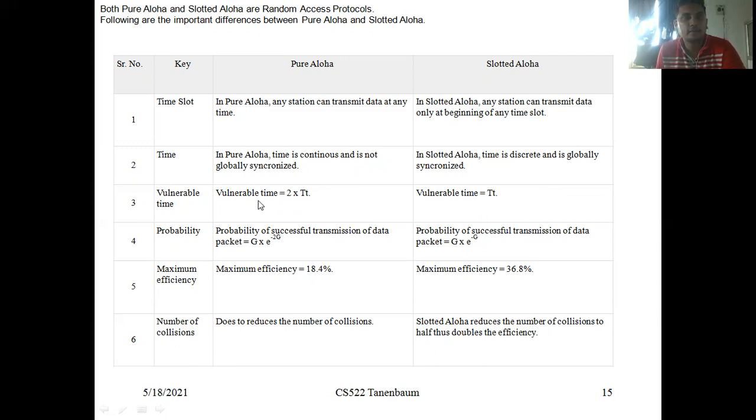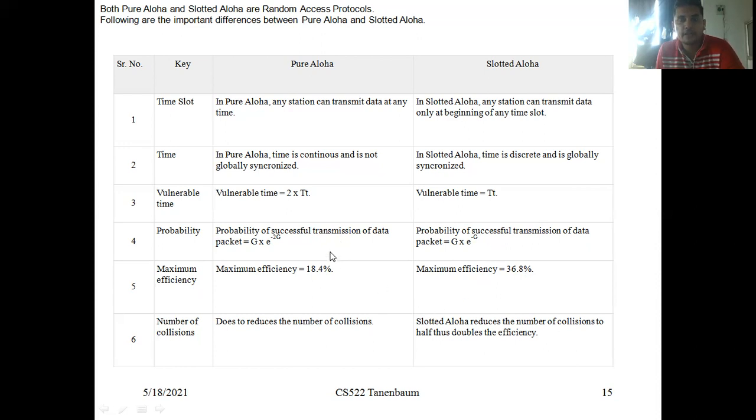The probability of successful transmission of a data packet, as we already discussed, is G into e power minus 2G in pure Aloha, and G into e power minus G in slotted Aloha. And the maximum efficiency is 18.4% for pure Aloha, and 36.8% for slotted Aloha.